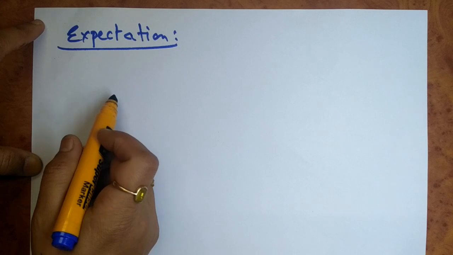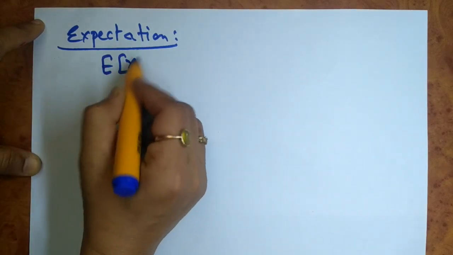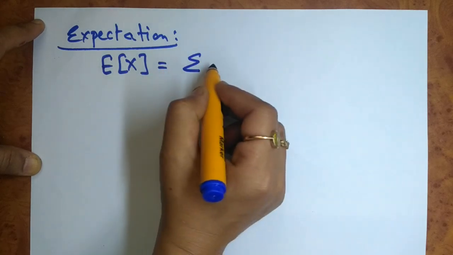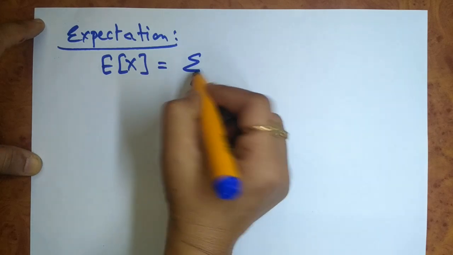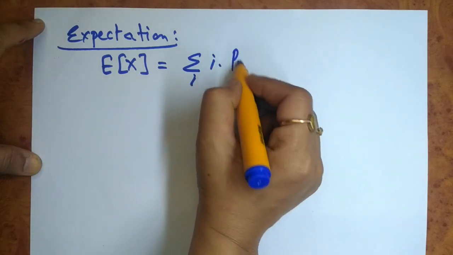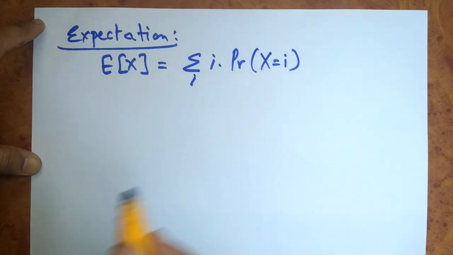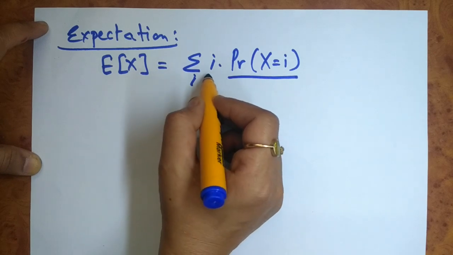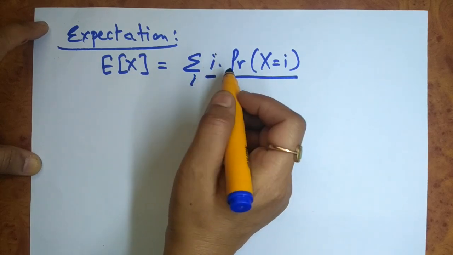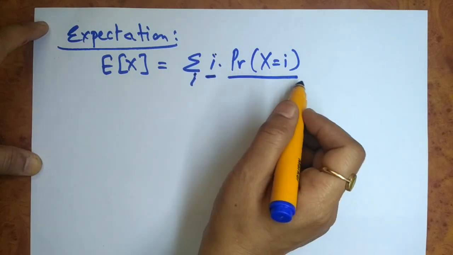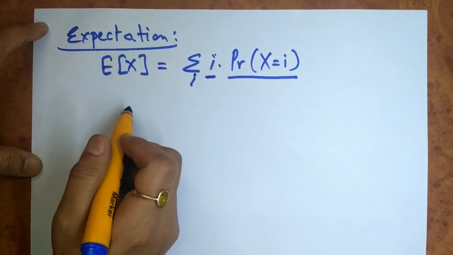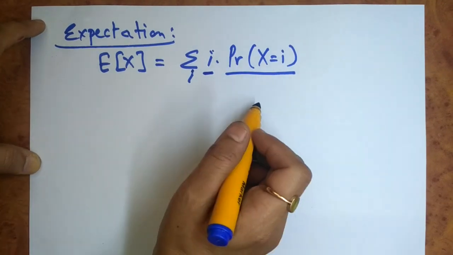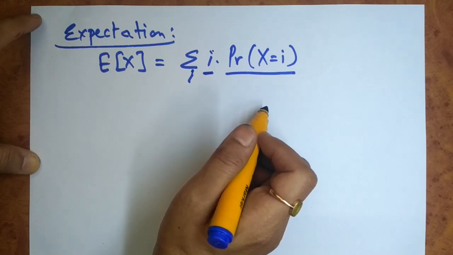So I can write the expectation of a random variable X as E of X, and the definition is that it is equal to the summation over i of i multiplied by the probability that X is equal to i. The individual probabilities for X is equal to i are multiplied by the value of that particular random variable, and the summation is taken over this multiplication. The expectation is finite if this summation converges, otherwise the expectation is unbounded.